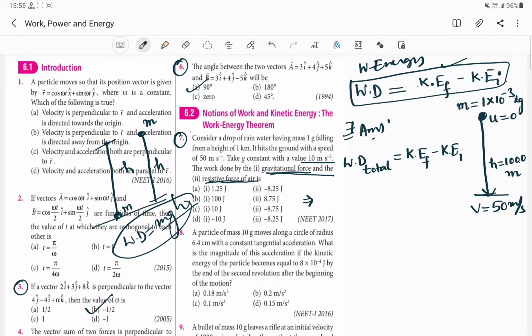So there will be two different types of work done: due to gravity, that is mgh, and the work done to overcome air resistance. And what about the final kinetic energy? Final kinetic energy will be half mv squared, and the initial kinetic energy will be equal to 0. Very simple.